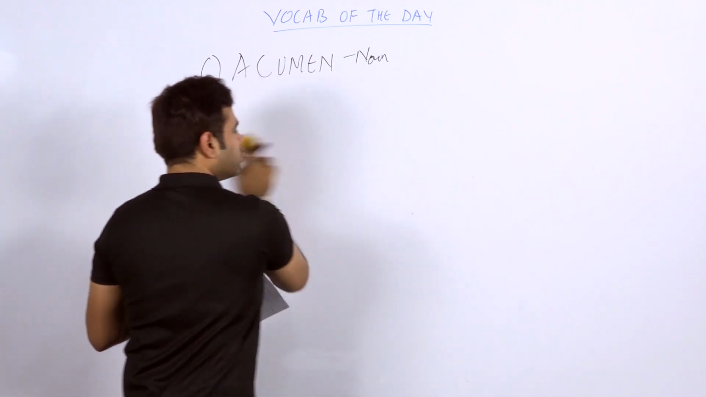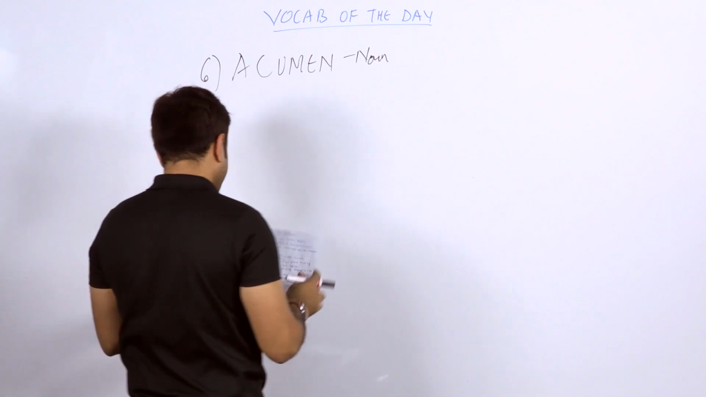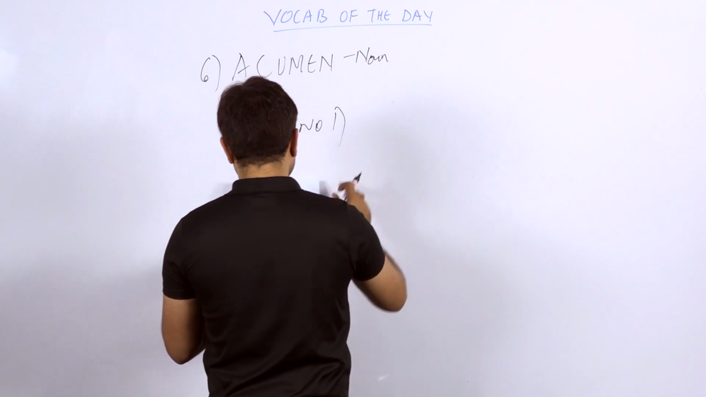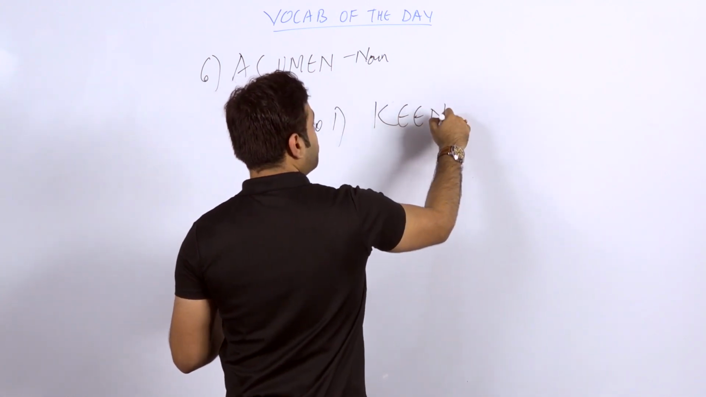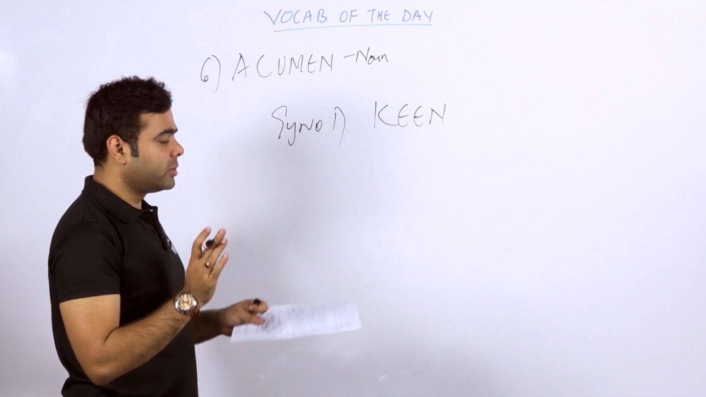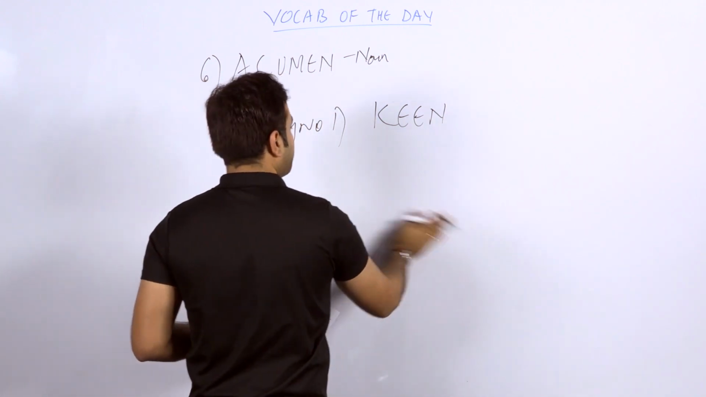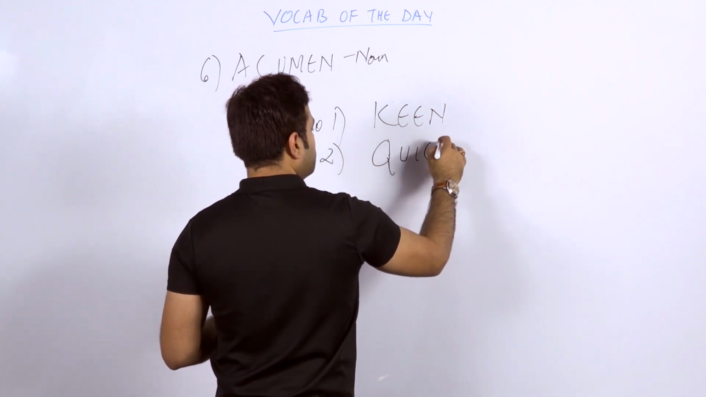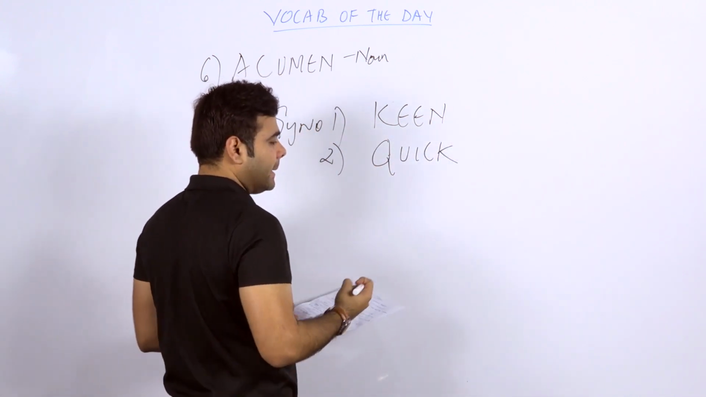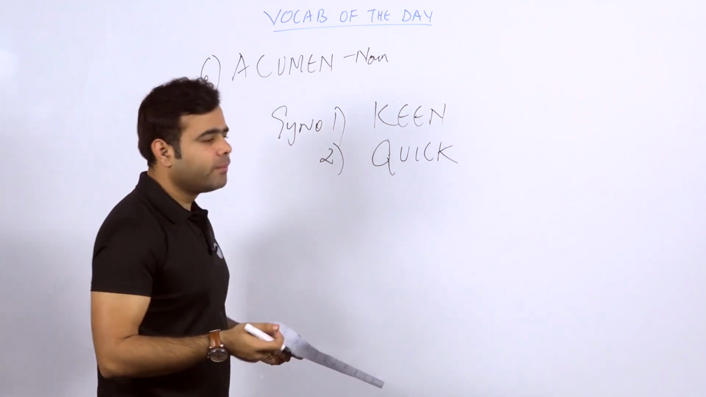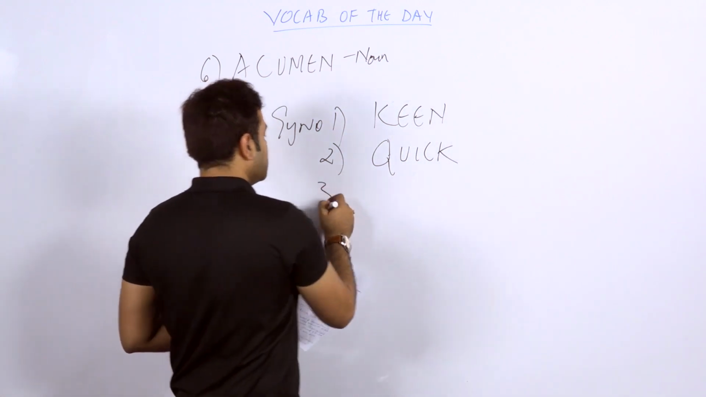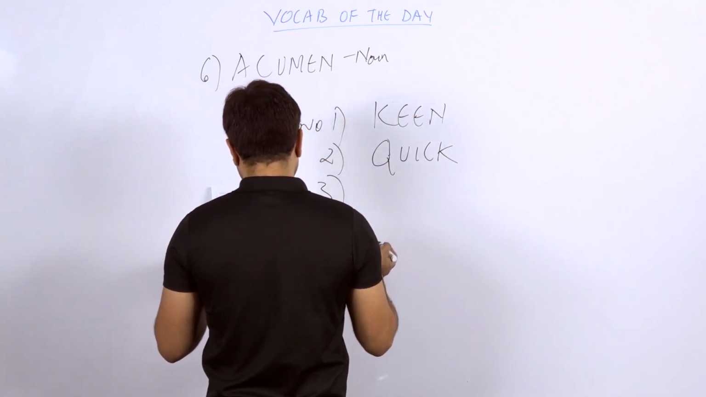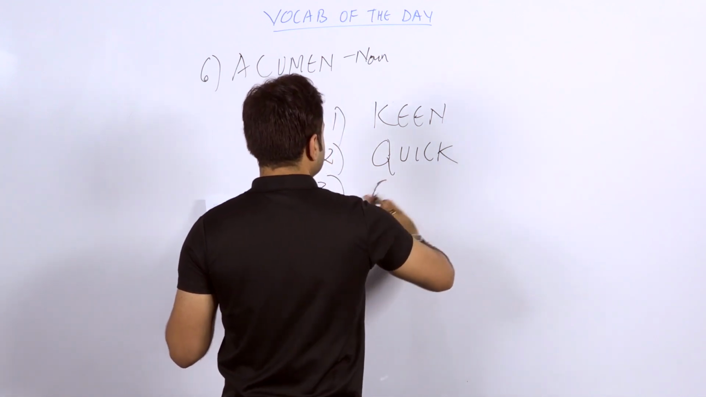So let me write the synonyms to this word, students. The first word which I have taken for acumen is keen. There are two senses, you'll be getting two kinds of dimension here, students. Let's just focus. First is keen. Second is quick. Quick is someone who is not sudden but quick. Sudden is in a different sense. The third word here can be accurate.